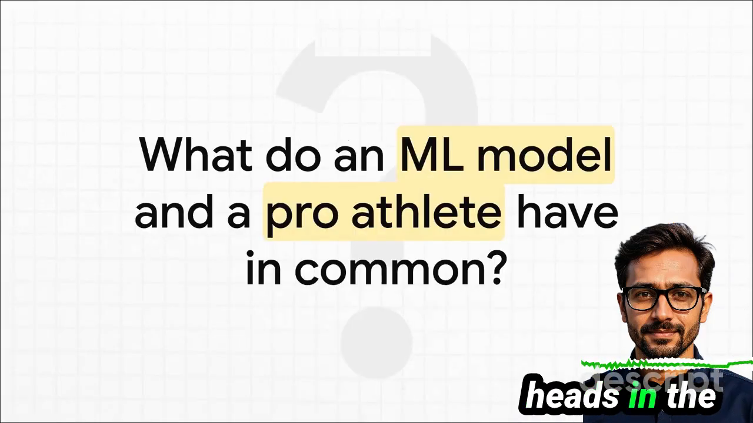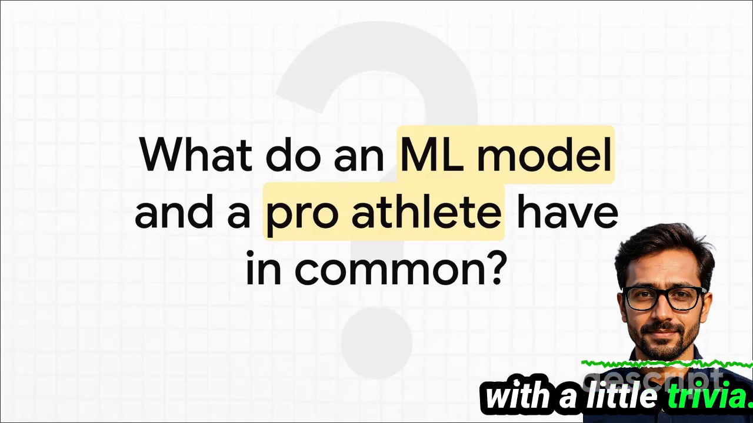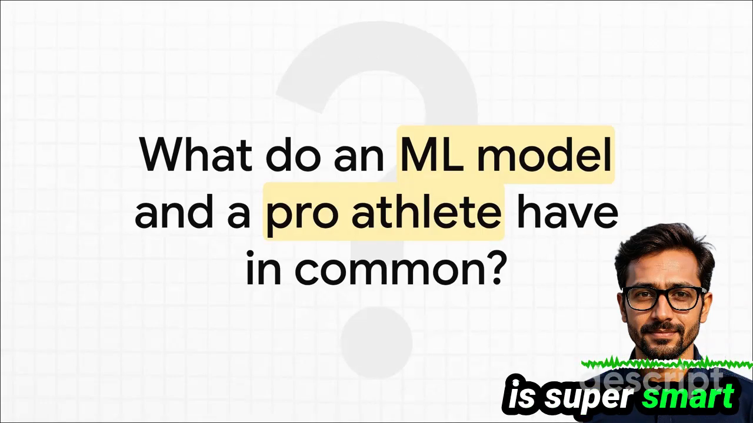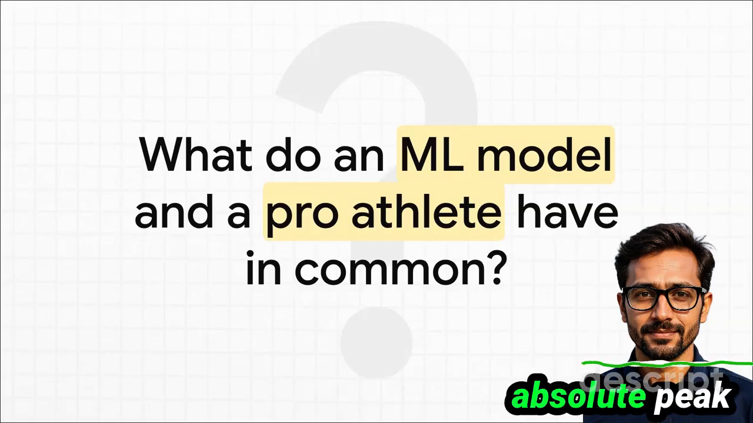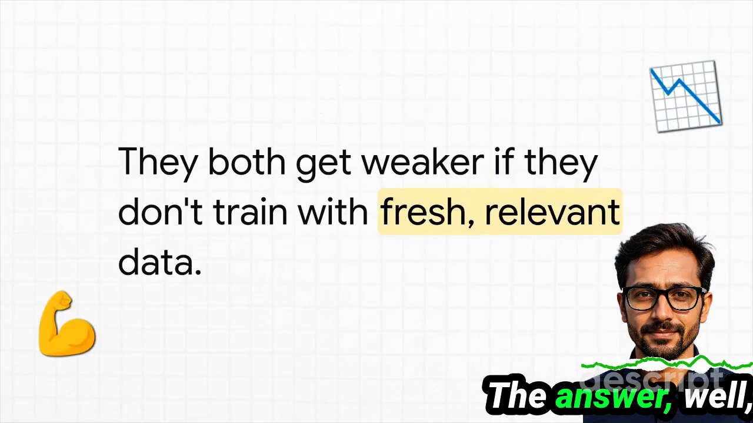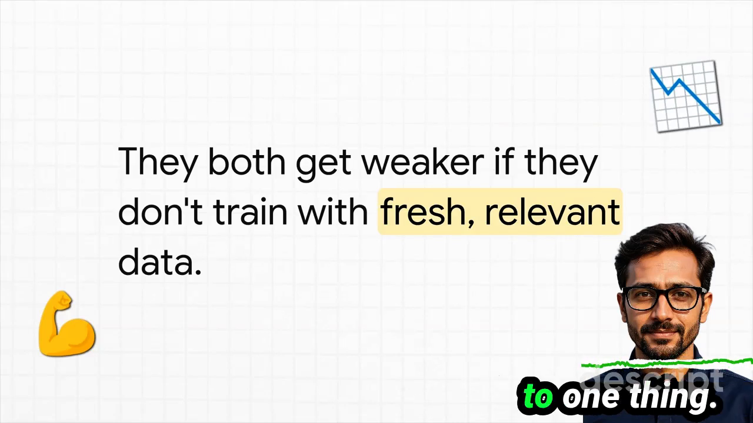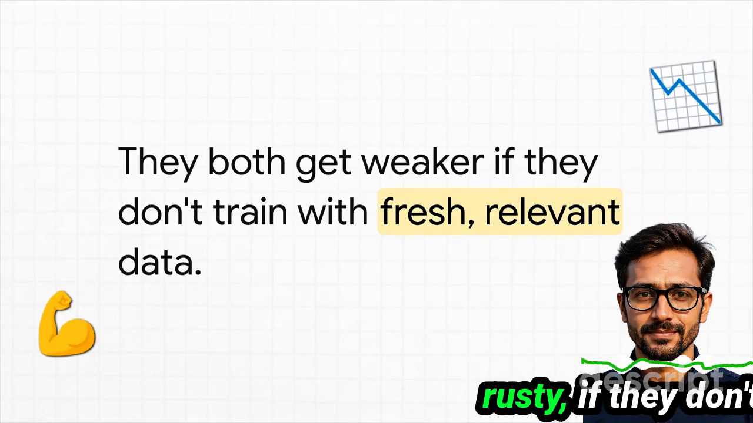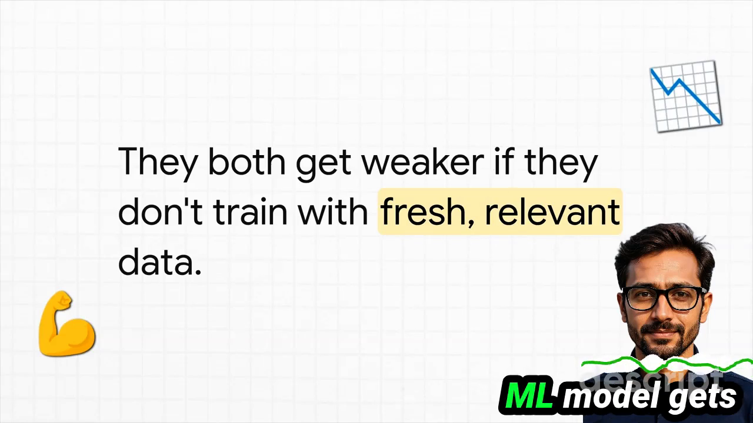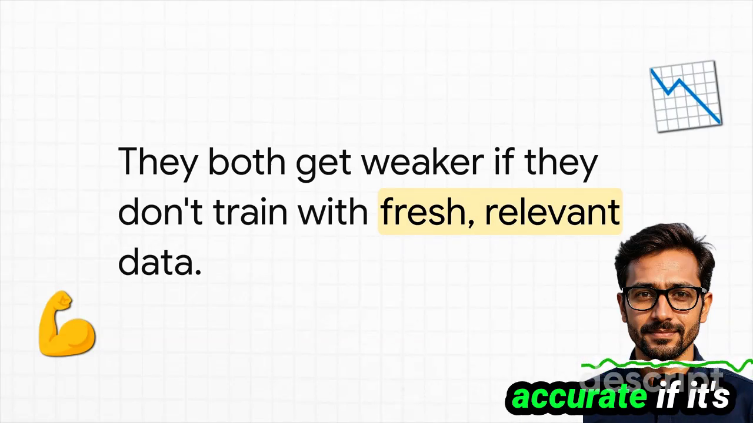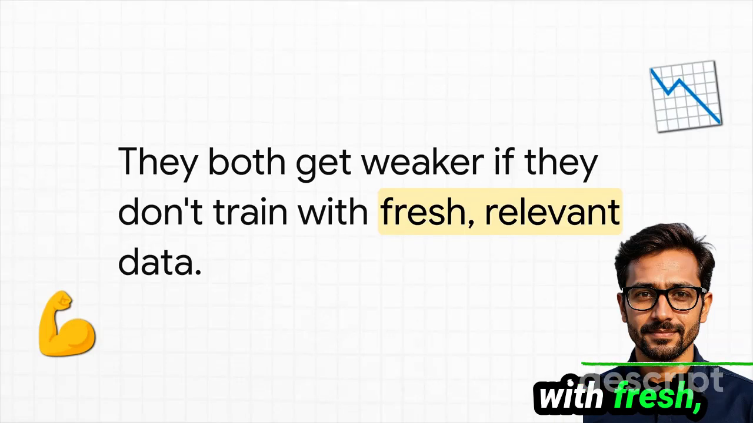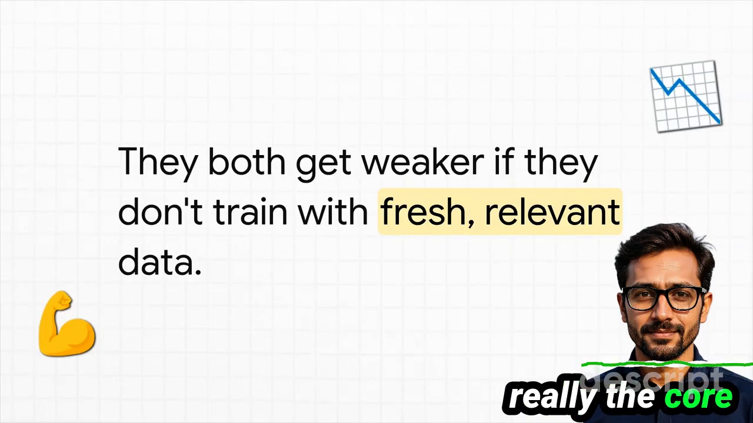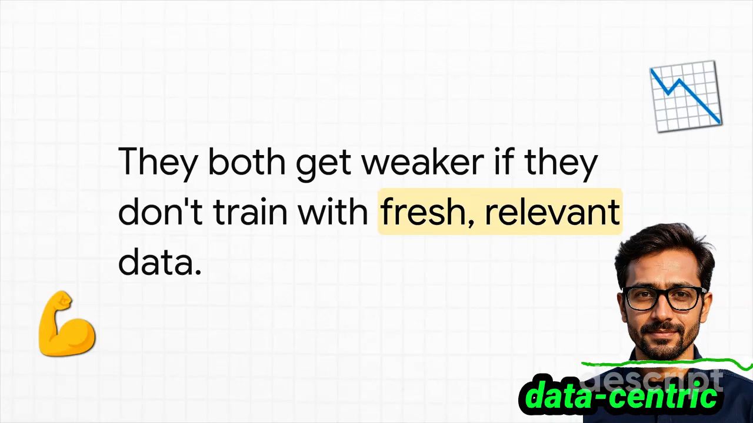So, to get our heads in the game, let's start with a little trivia. What do you think a super smart machine learning model has in common with a professional athlete at the absolute peak of their career? The answer? Well, it all comes down to one thing: training. See, just like an athlete gets rusty if they don't hit the gym, an ML model gets weaker, less accurate if it's not constantly training with fresh, relevant data. And solving this is really the core idea behind what we call data-centric MLOps.